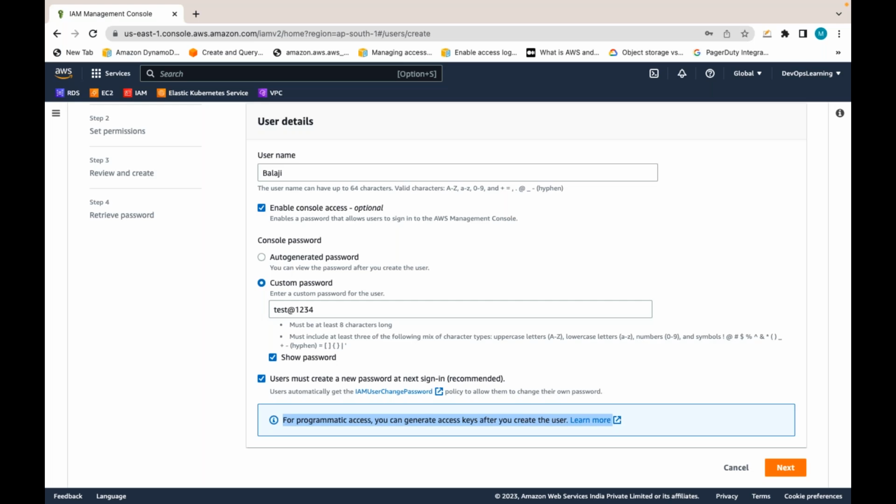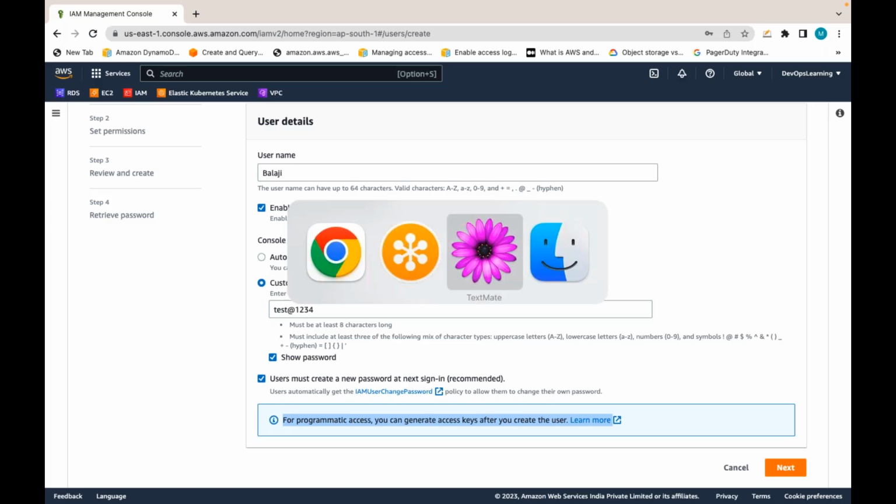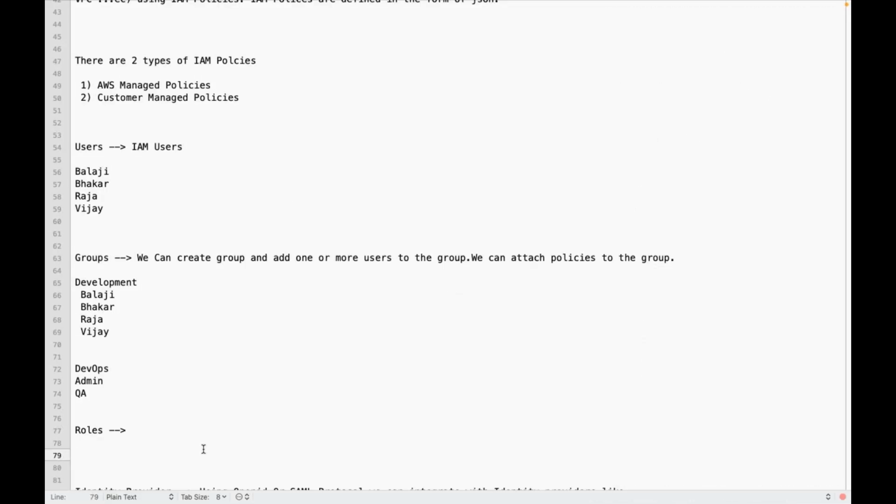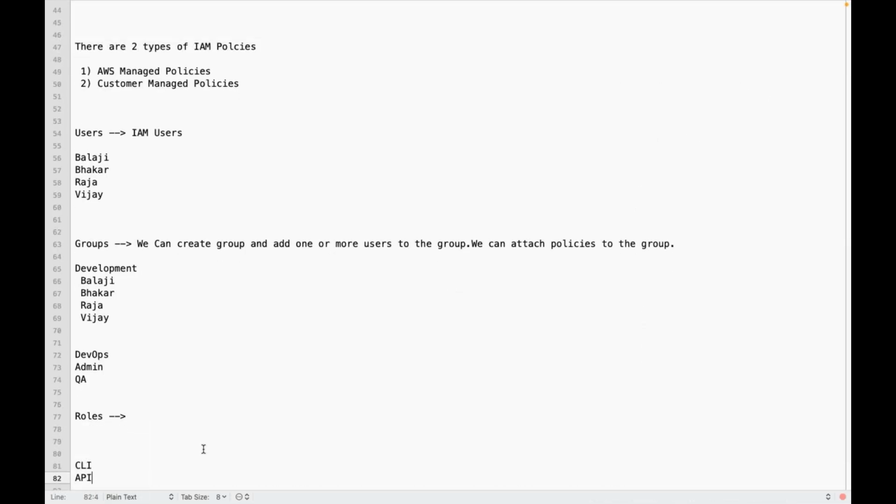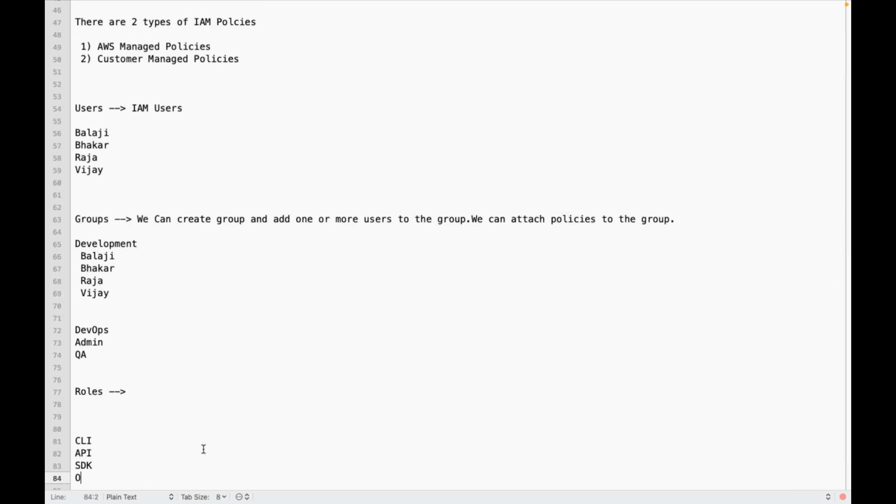Balaji needs access to the AWS resources programmatically. So programmatic access, in the sense, you have a CLI, you have an API, you have an SDK, and other developmental platforms, like what?